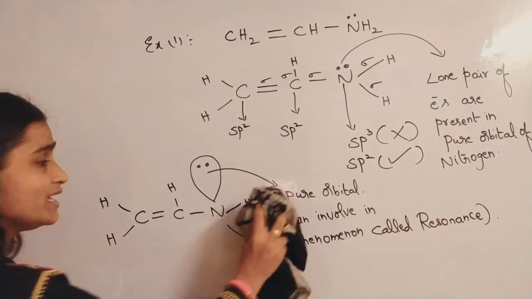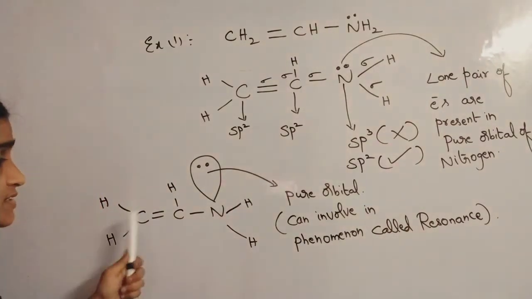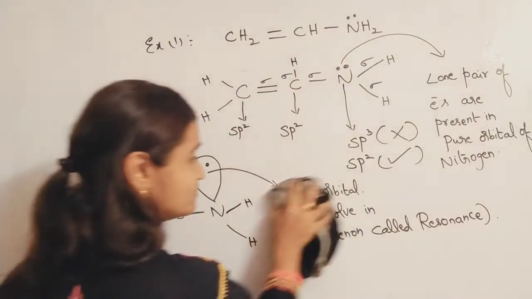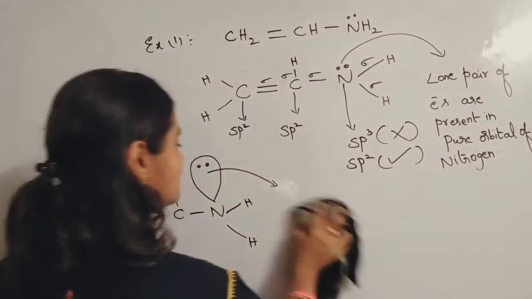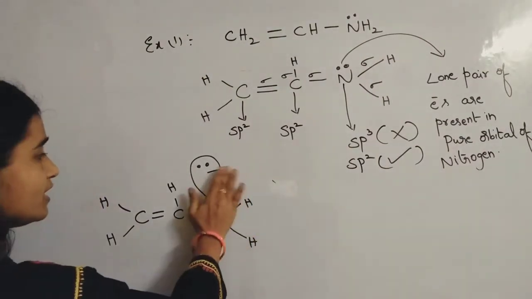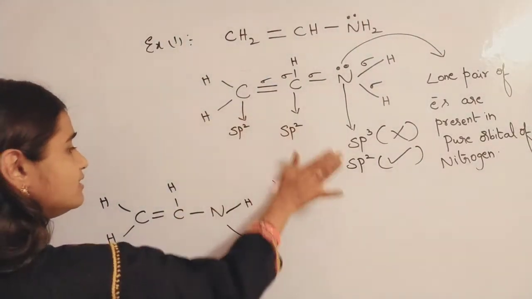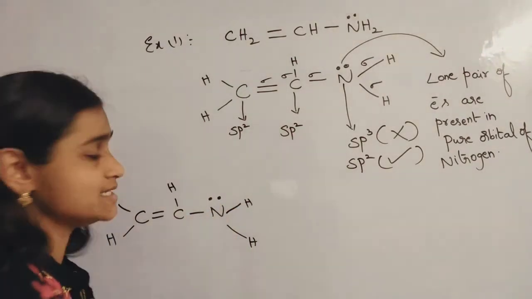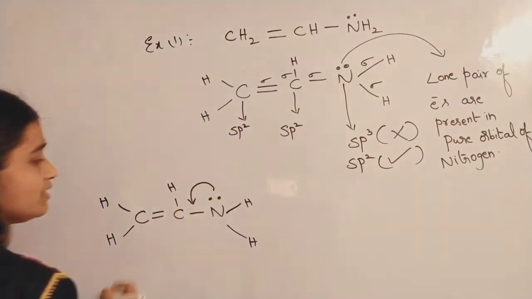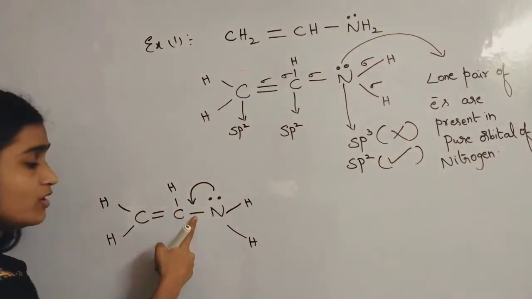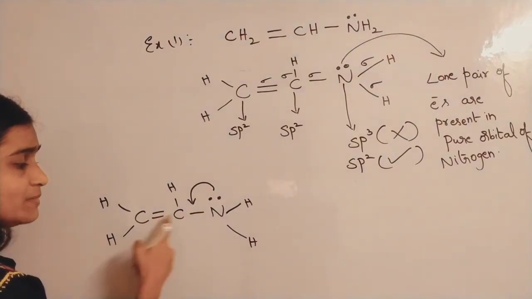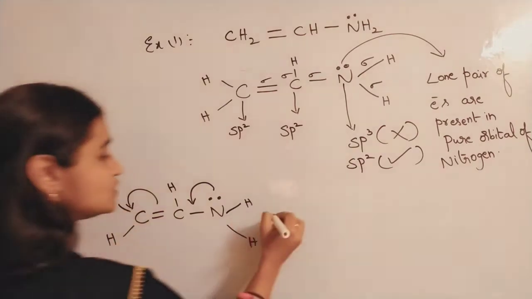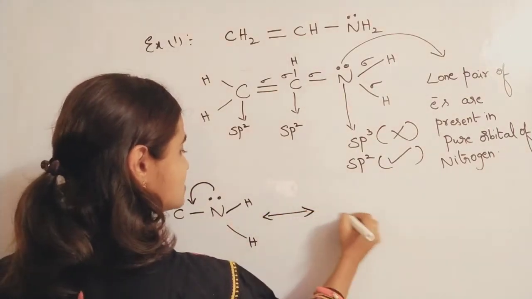How will you get the resonating structure? I'll just rub this out; this point is a pure orbital, please remember. So shifting of these electrons will take place. These electrons get shifted to here, then here it will become a double bond, and adjacent double bonds won't exist, so these electrons get shifted to here, and you will get a resonating structure like this.